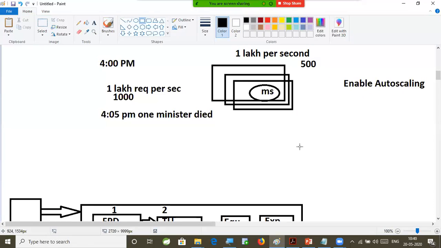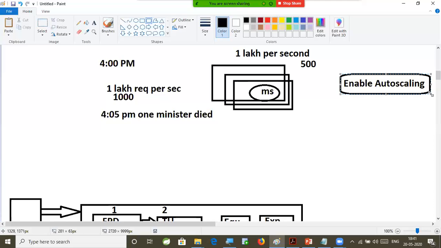Several people might have purchased products on the big day sale, but you don't know how they are managing the infrastructure in the background. This is the magic. Whenever there is a big day sale in e-commerce applications, that day they will enable auto scaling because they cannot estimate how much traffic will come per second. They cannot create a cluster with 1,000 servers at a time. If the traffic did not come, the servers are wasted and the infrastructure cost is wasted. That's the reason people enable auto scaling.